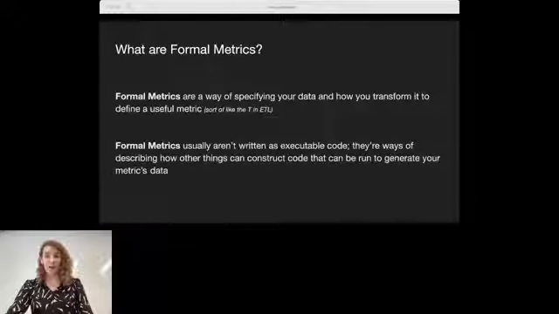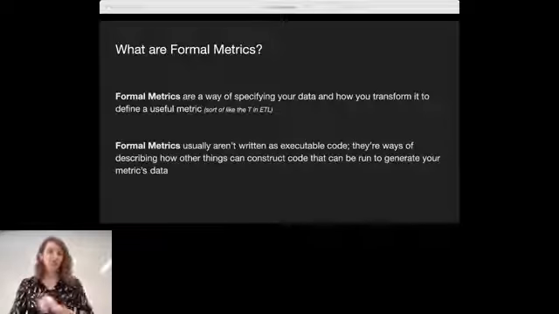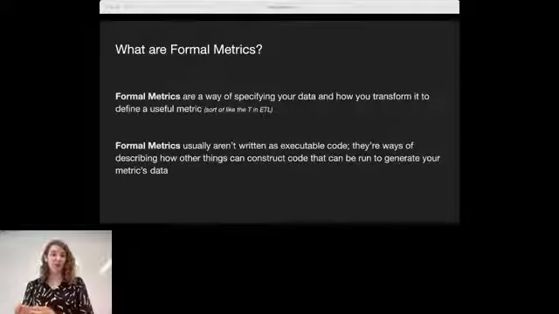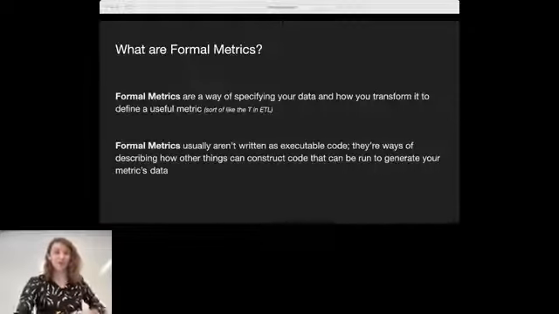And interestingly enough, a lot of tools lately have started shifting that from being extract, transform, and then load to be extract, load, and then transform, just kind of how we're indirectly approaching it here. The other thing is that formal metrics usually aren't written as executable code. They're generally not Python, they're generally not R. They're more ways of describing how other things can construct code that can be run to generate the metrics data. So rather than writing some Python or some R or some SQL specifically, we're going to be defining ways that we can generate all of this SQL.